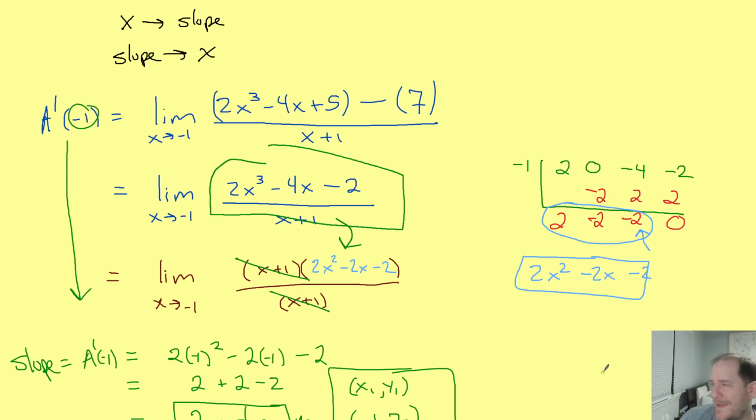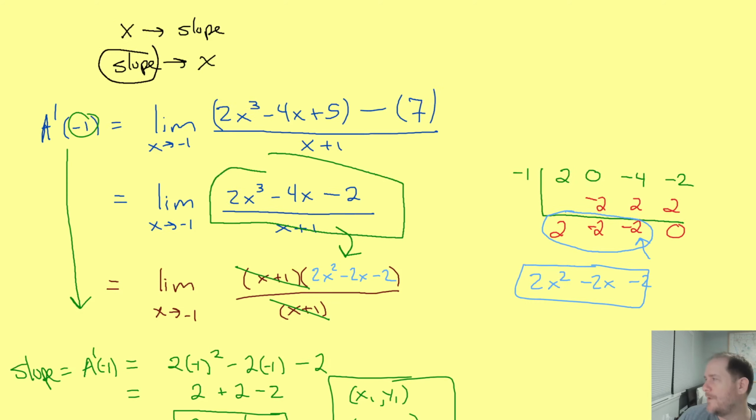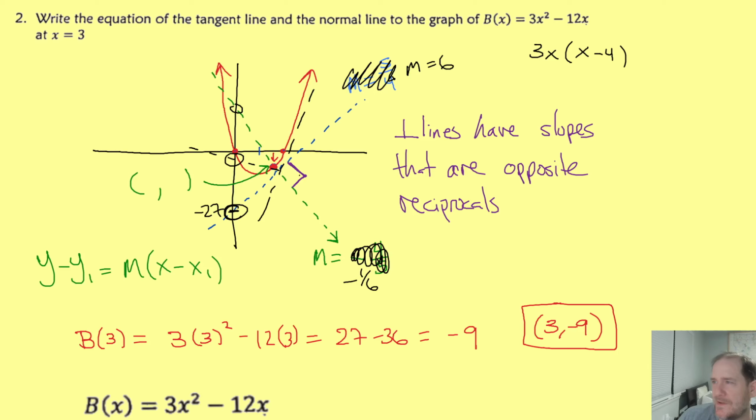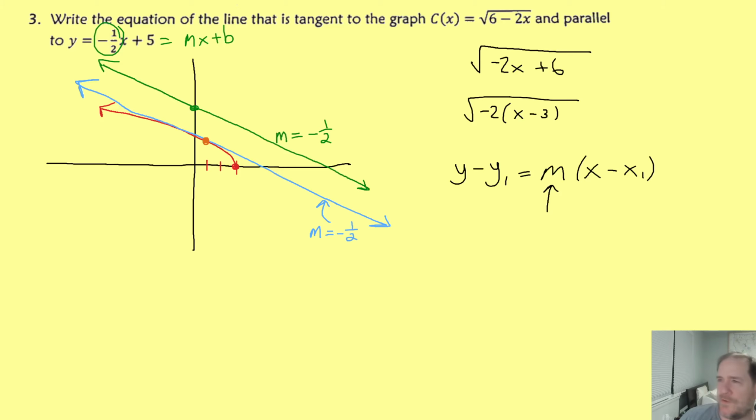Instead of plugging x into an equation, you're going to have to set your slope equation equal to your slope and then solve for x. I'll show you what that means. That makes more sense when I just do it. So what's our slope equation? Our slope equation is our derivative. So we definitely need to find c prime.